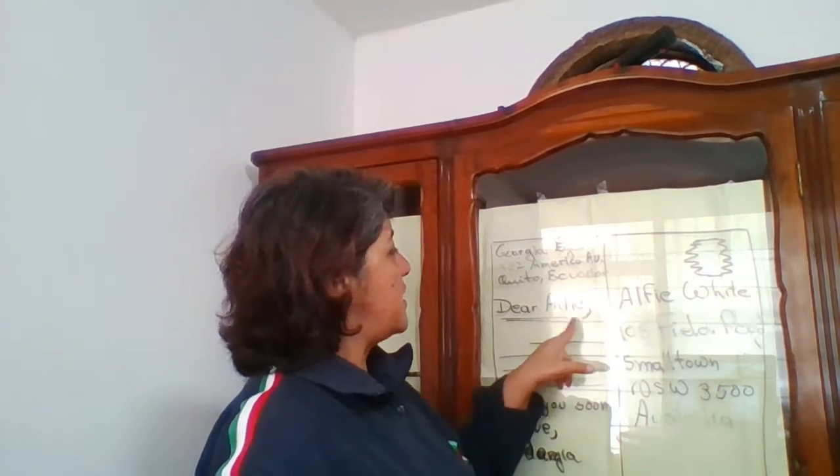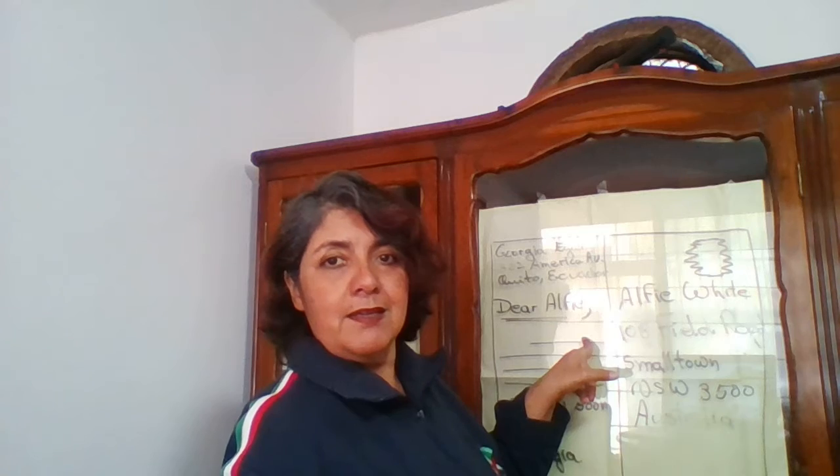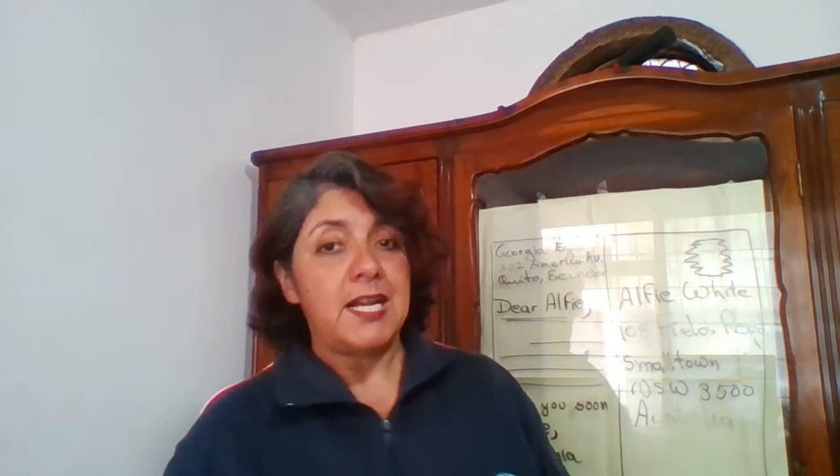For example, start with the greeting. You remember I told you the greeting, the salutation, dear Alfie. Yes, that is the greeting, to say hello or to make contact with a person. So, dear Alfie. Then it says describe the place and the weather.